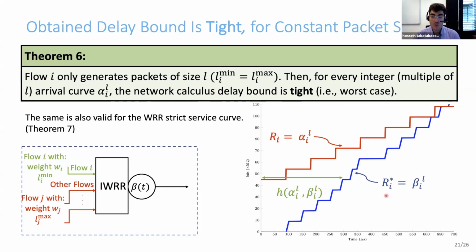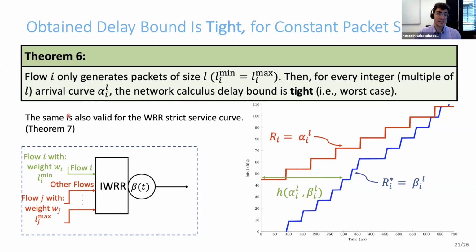The output of the flow is equal to its strict service curve. Then the worst case delay in this scenario, which is the horizontal deviation between the input and output of the flow, is exactly equal to the horizontal deviation of the arrival curve of the flow and the service curve of the system, which is equal to the network calculus delay bound.